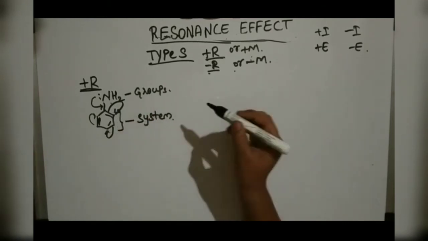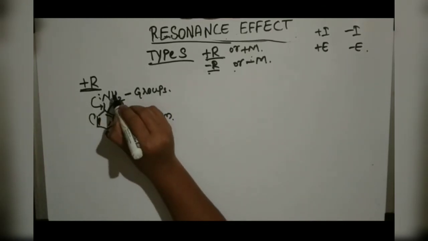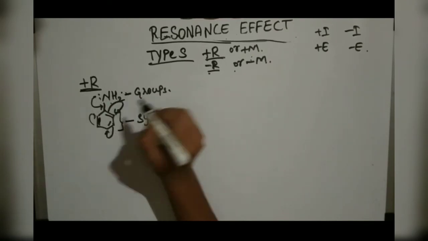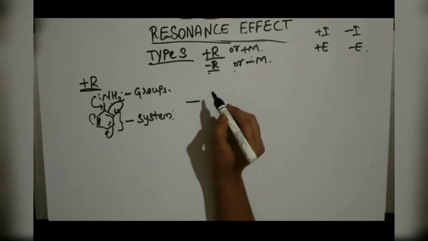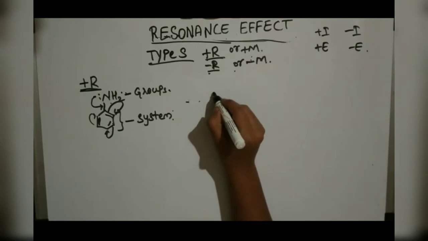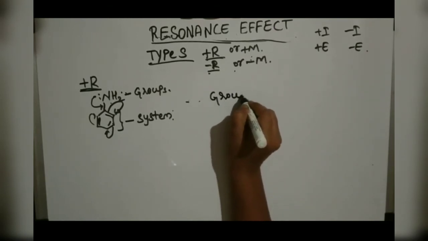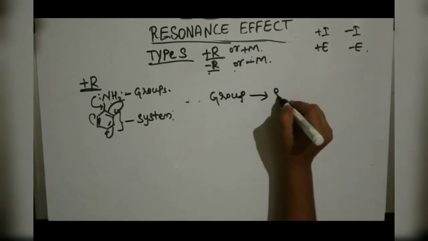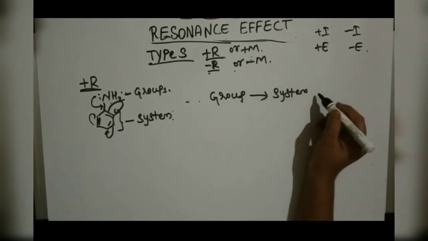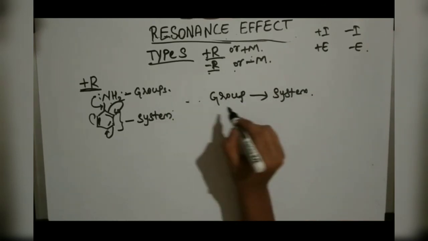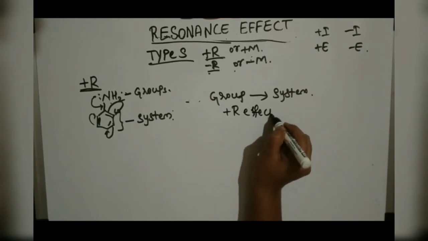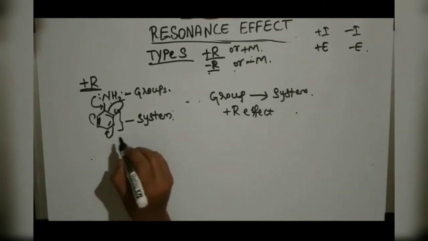So what is happening here? The shifting, or moving, of the electrons is from the group to the system. From group to system, electrons are transferring. On that basis, we can say it is a plus R effect. Plus R effect.